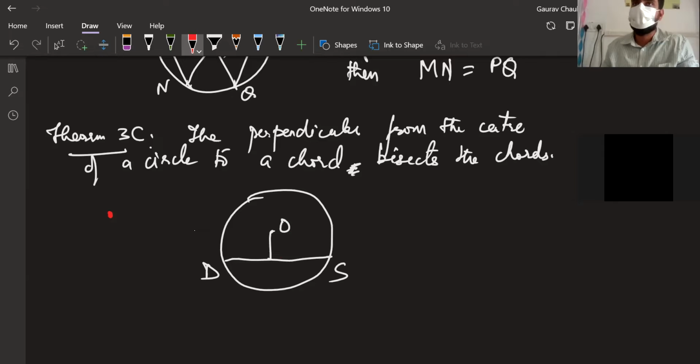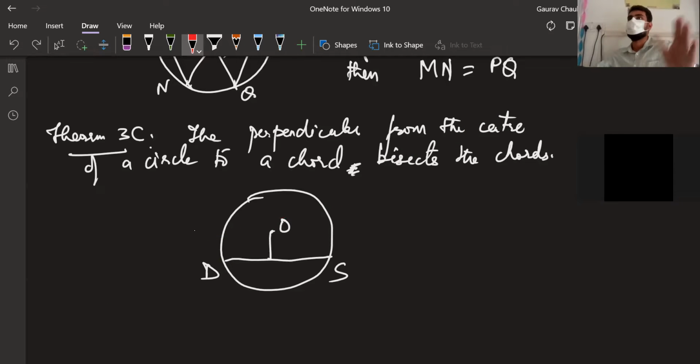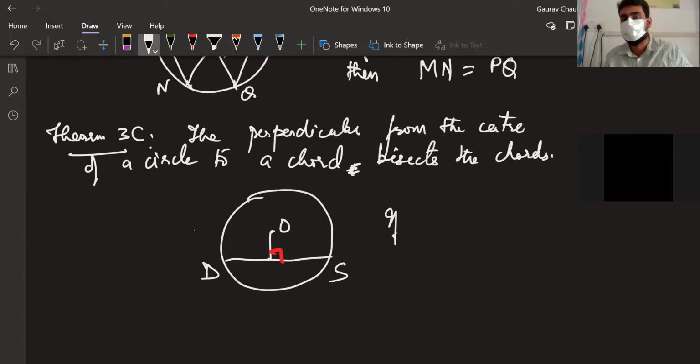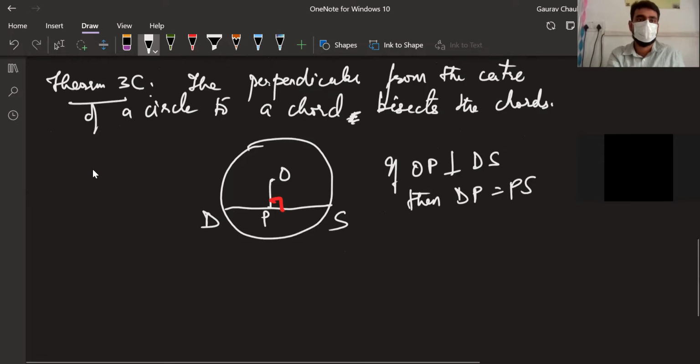Any point. So if we have a railway track going, and we have to find the shortest distance from there to there, we have to draw a perpendicular. A perpendicular distance is always the shortest distance between two things. We have seen that before. So basically what we're saying is if OP is perpendicular to DS, then DP is equal to PS. Then it bisects the chord. Good with that? Moving on.